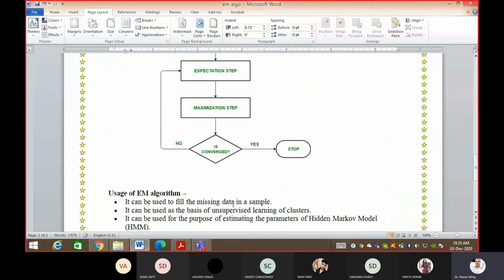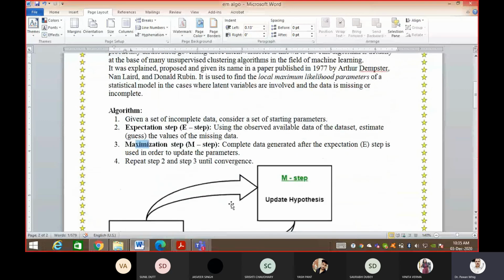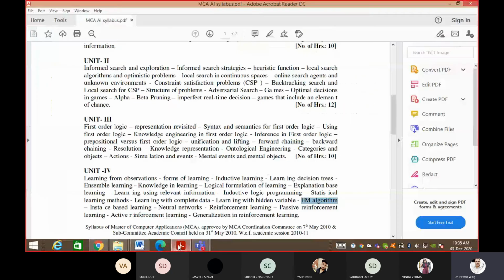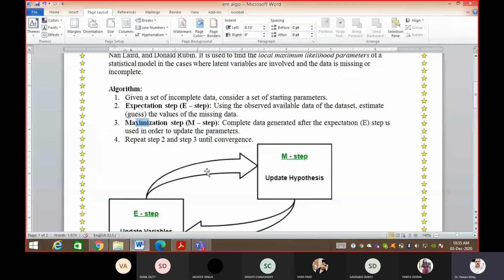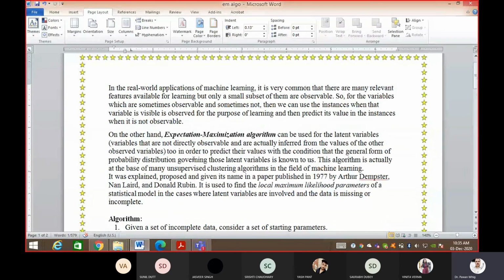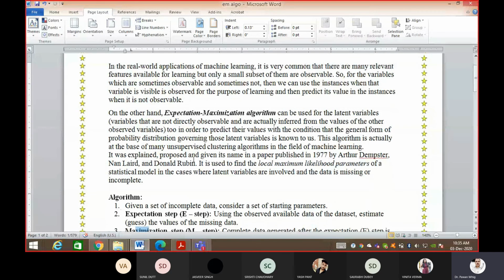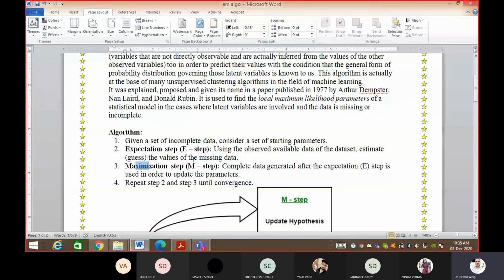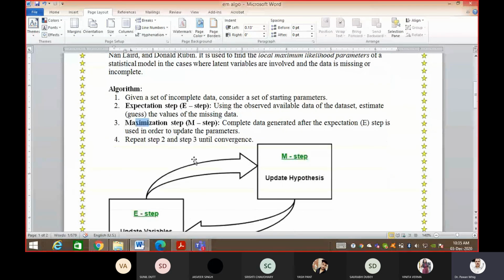So this is the whole soul of the EM algorithm. Although this topic is not so important, since it is mentioned explicitly in your syllabus, that is why I am covering this topic. For the understanding point of view, it is very important, but from the exam point of view, it is not so important. But still, since it is mentioned in your syllabus, we cover this. If anybody has any question or query regarding this, you may ask me.